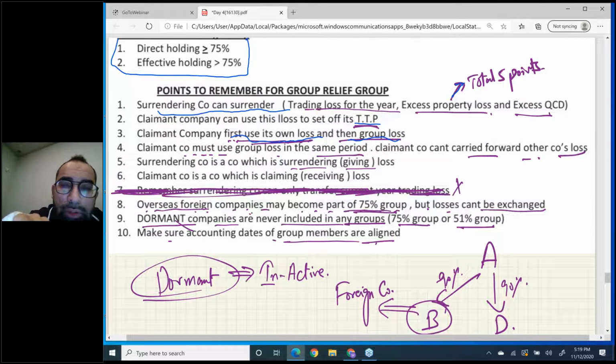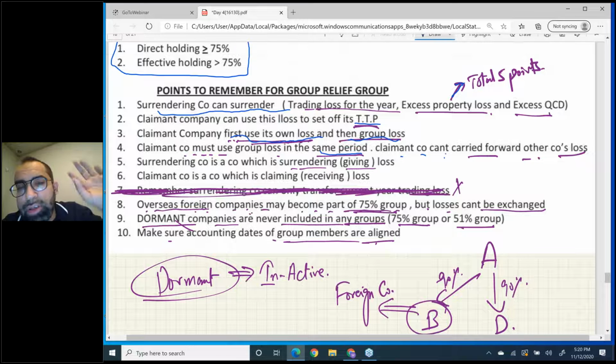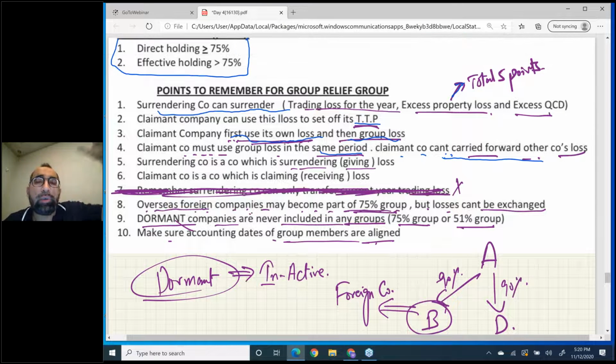Claimant company must use group loss in the same period. I already taught you this: a company can't carry forward another company's loss. You cannot store the loss. If you claim somebody's loss, use it immediately. Surrendering company is a company which is giving away its loss. Claimant company is a company which is receiving the loss. Already done.